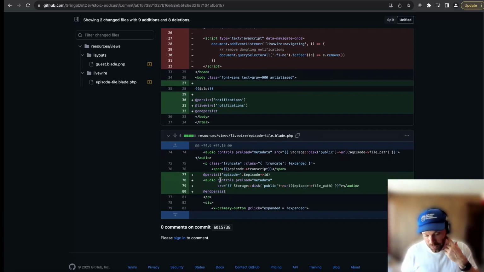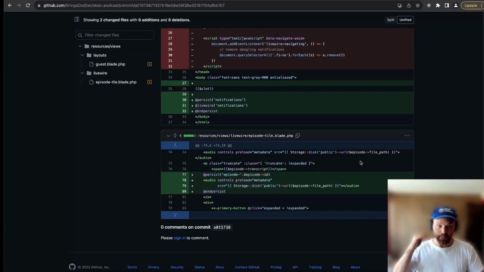And same thing here. So slightly more advanced, I guess, in the sense that we're doing some string concatenation with the ID of the episode to keep the identifiers unique so Livewire doesn't get confused. But same basic idea. We're just saying, look, here is the audio element. Make sure that the audio element here, if it occurs in the next page, is persisted. And because we're basically just navigating from a home page that might or might not contain a favorite that appears on the favorites page, it is possible that both elements occur in both places. And if they do, the state is maintained.